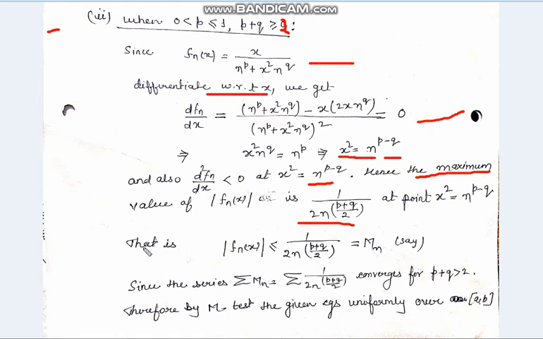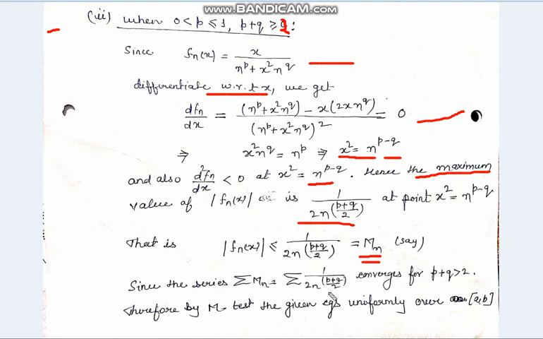Now mod of f_n(x) will be less than or equal to 1 upon 2n to the power (p plus q) by 2, and because this value is free from x, we can assume this value equal to M_n. Now the series summation M_n, where M_n is equal to 1 upon 2n to the power (p plus q) by 2.